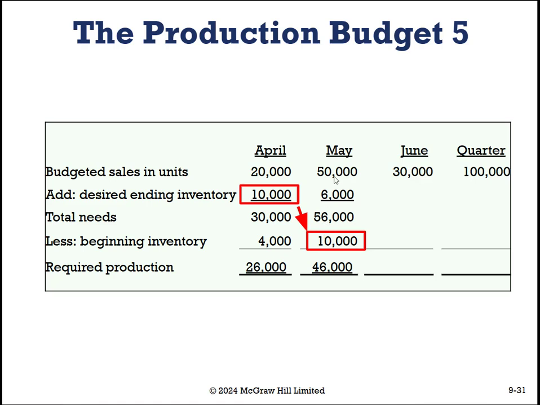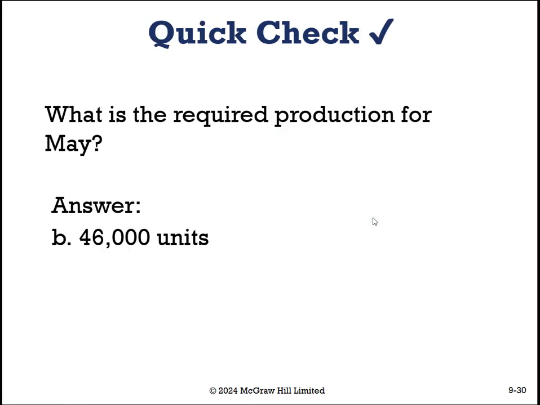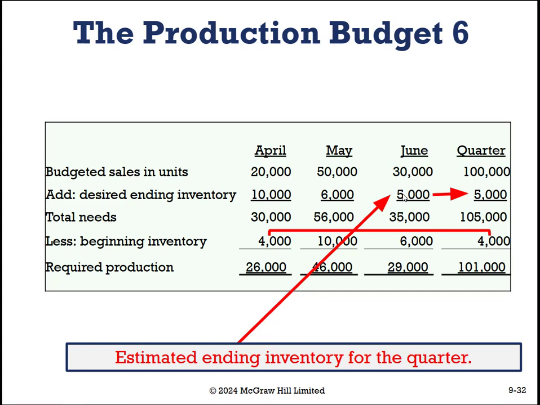Okay, we're good. So we need 20% for the subsequent month in our ending inventory. So that's 6,000. And then we have the number that we need to satisfy this month's forecasted sales. So we have 50,000 plus the 20% we need for next month equals 56,000 minus what we already expect to have on hand means that we need to produce 46,000 units for May. All right, and then we'll follow this through for June. June, we need 5,000, because in a prior slide with the information, we had July forecasted sales of 10,000.